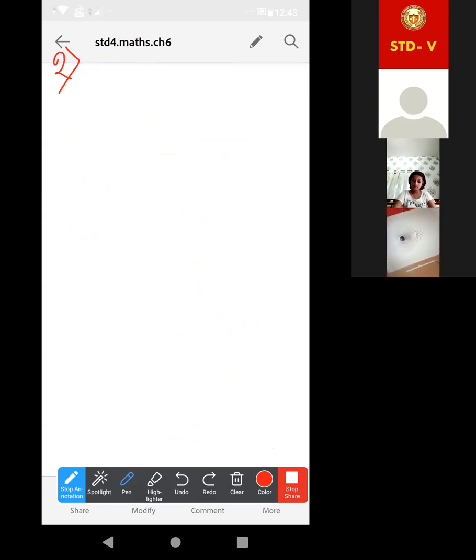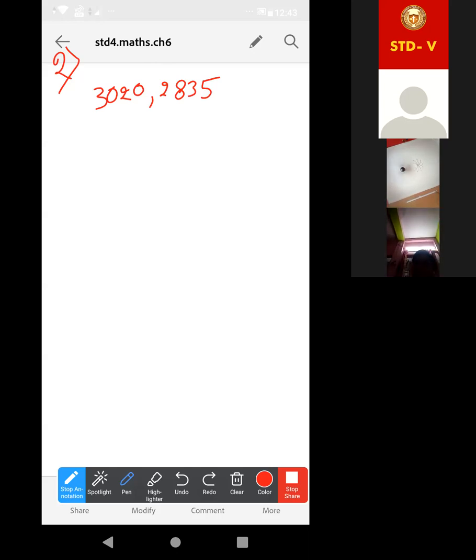What are the 3 numbers? 3020, 2835 and 3120. Here try to use the prime factorization method, by taking all of them together.